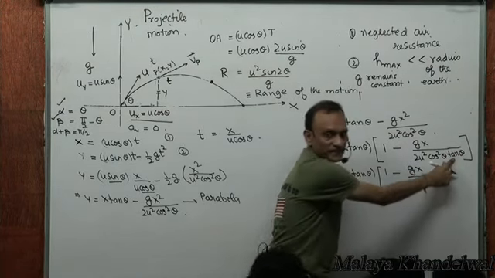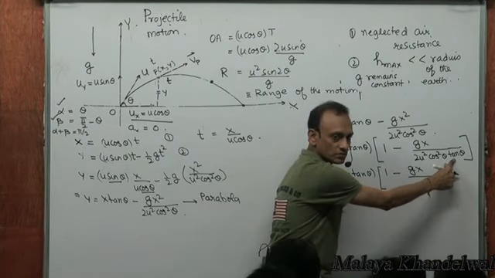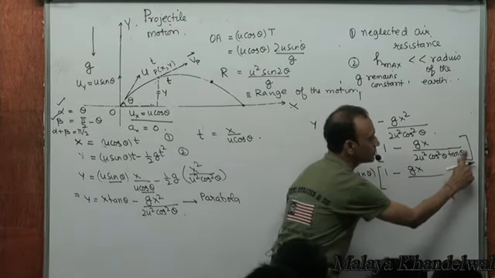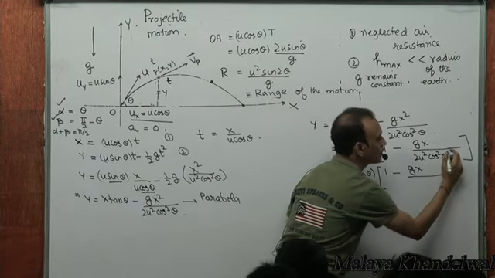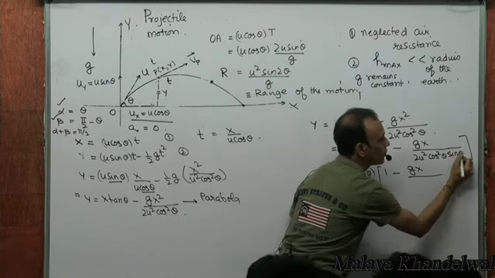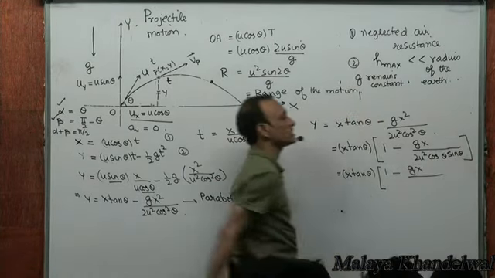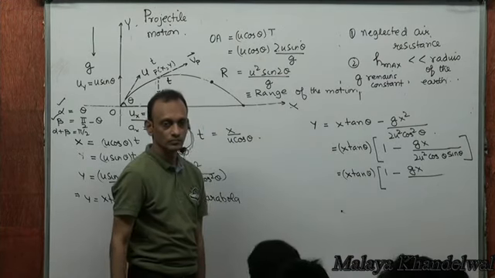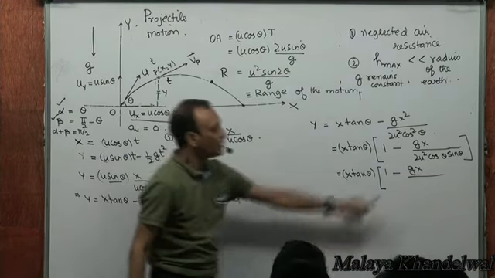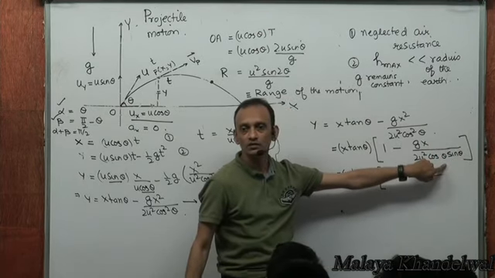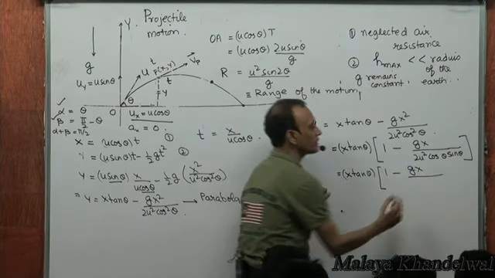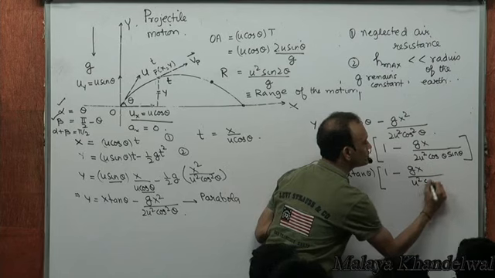Now, this tan theta I can write as sin theta by cos theta, so this cos theta gets cancelled, right? And what is 2 sin theta cos theta? Sine 2 theta. So this will become u squared sine 2 theta,